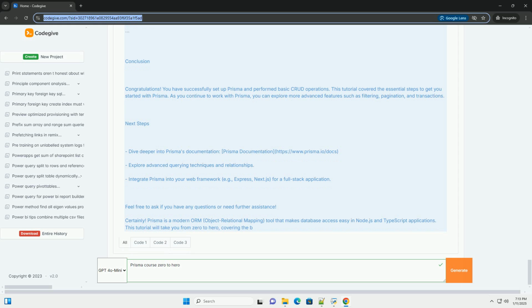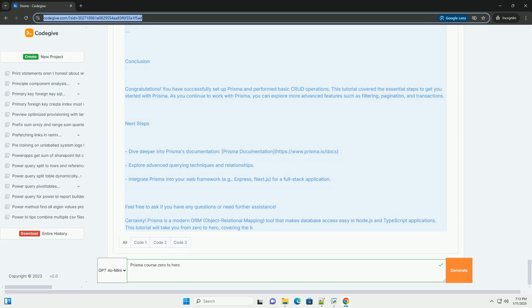1. Introduction to Prisma. Prisma is designed to simplify database interactions. It provides a type-safe API for querying your database and has built-in support for migrations, making it easier to manage your database schema.